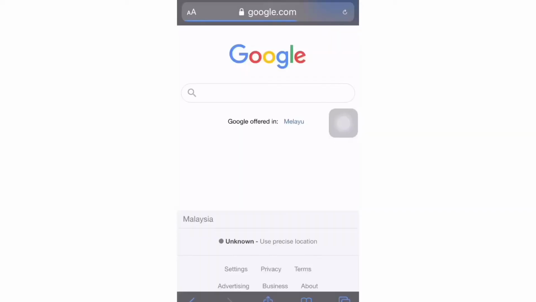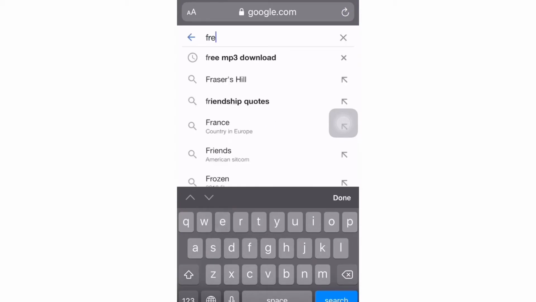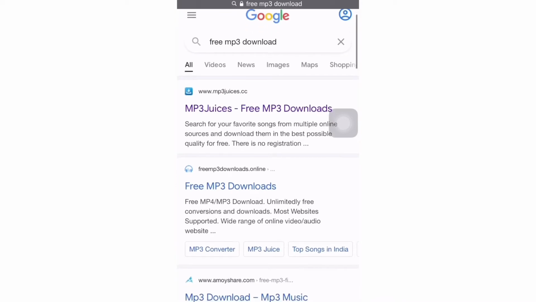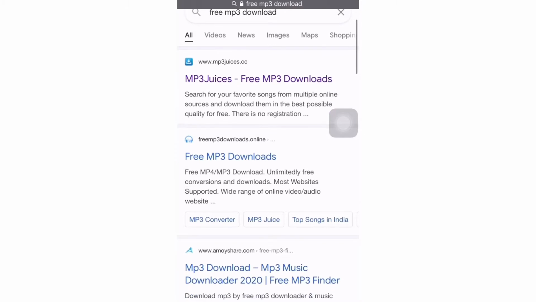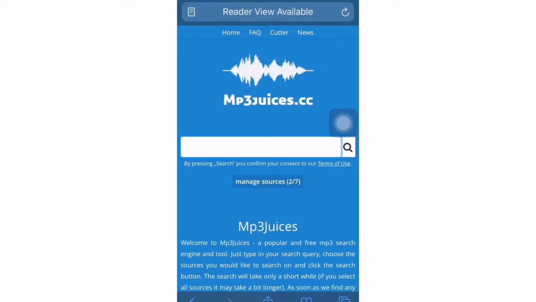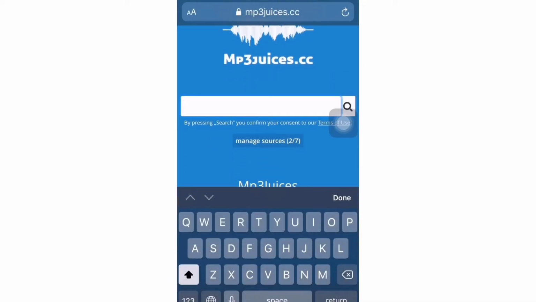Okay, open Safari, go to Google and click free MP3 download. Here you can choose between MP3 juice or MP3 download, whichever is okay. Search for the song you want to download.